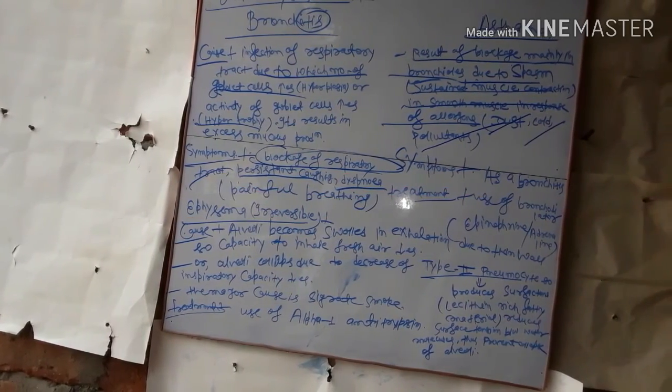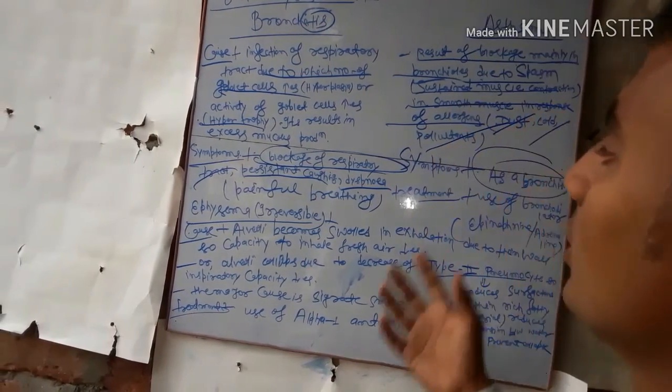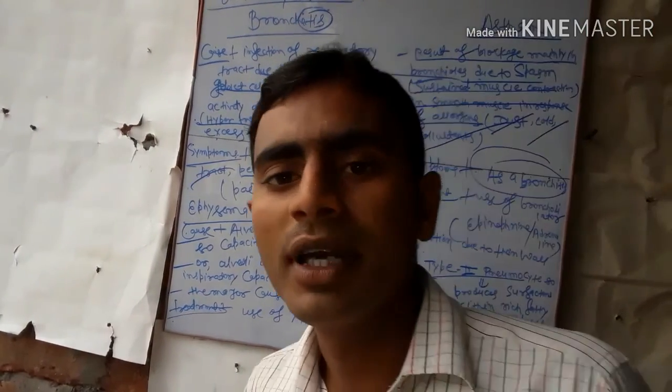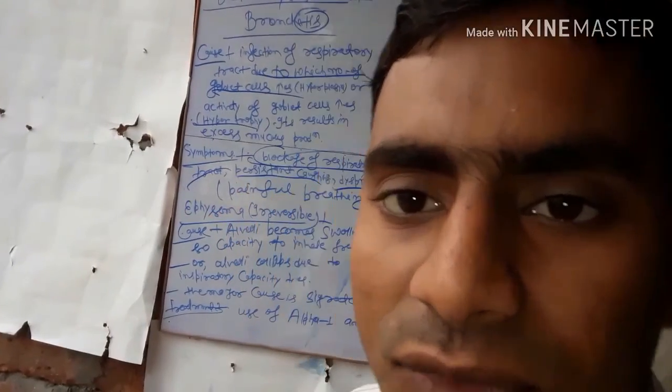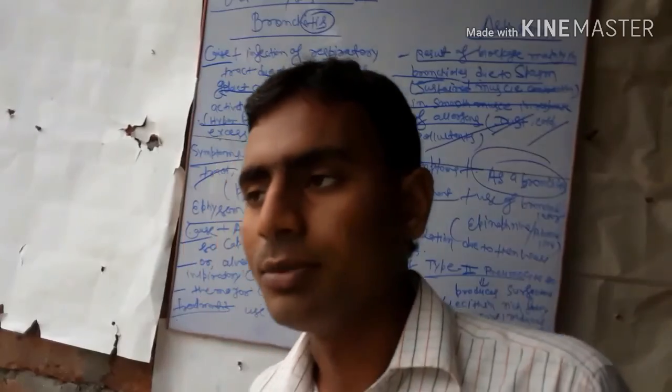The symptoms are the same as bronchitis: blockage of the respiratory tract, persistent cough and dyspnoea, that is painful breathing.